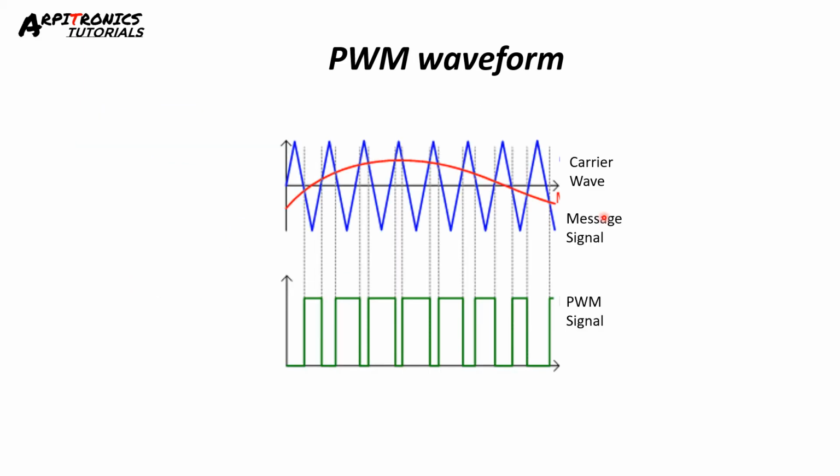This is the waveform of the PWM circuit. This is the sawtooth waveform or carrier waveform. This is the message signal and this is the width modulation, pulse width modulation. That is, the width of the signal varies.